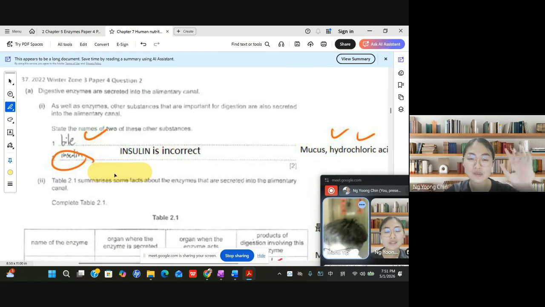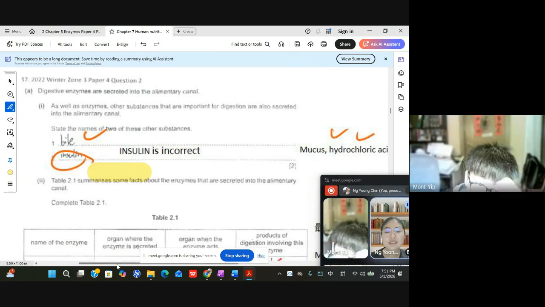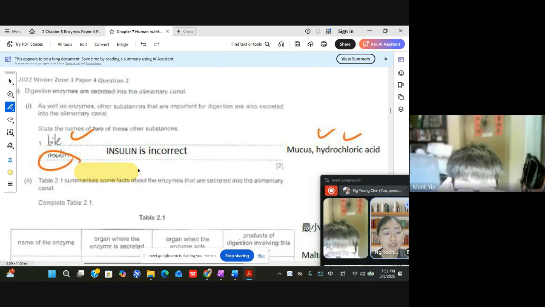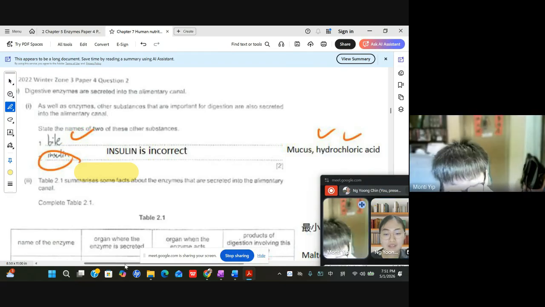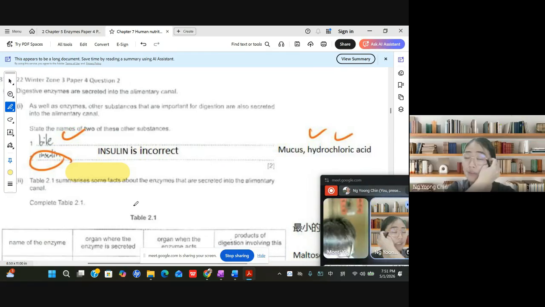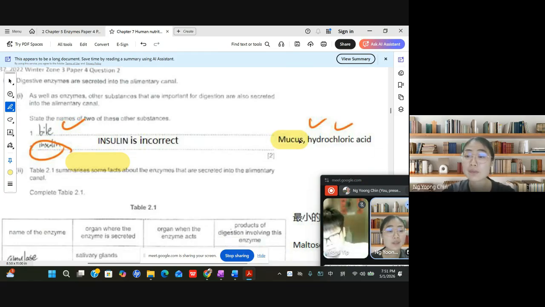Oh sorry, it's not insulin. Mucus. Because insulin is just a hormone. Insulin reduces the glucose level, so it cannot help in your digestion process. So other substances include mucus and hydrochloric acid. These two substances help in the digestion process.